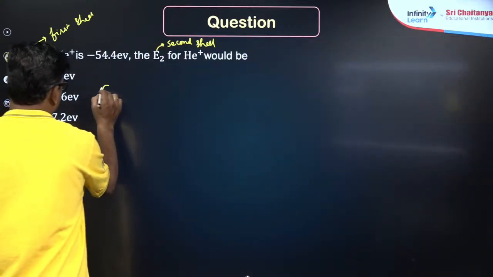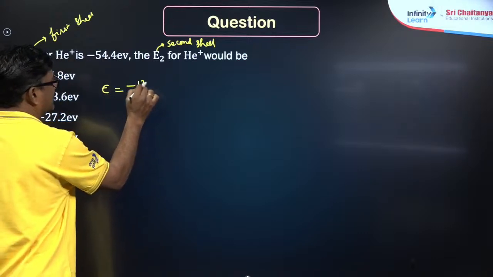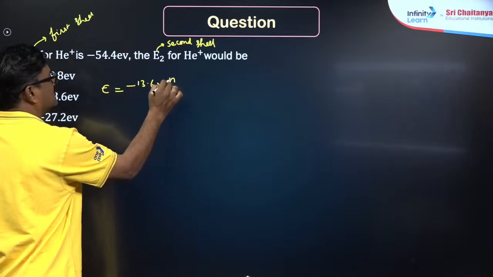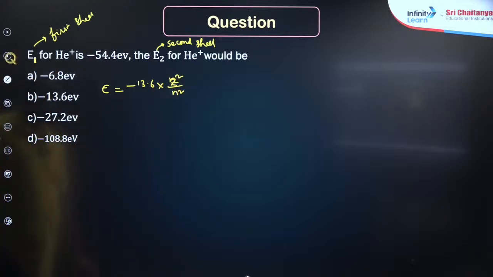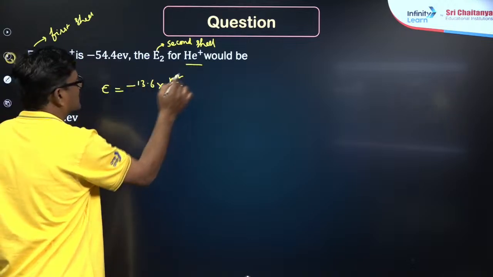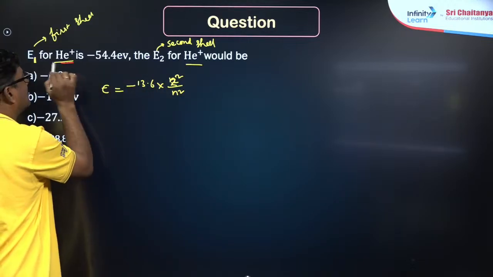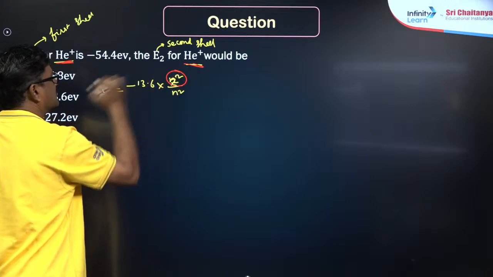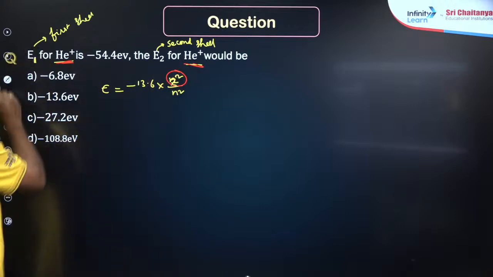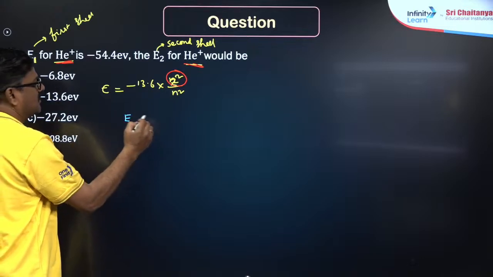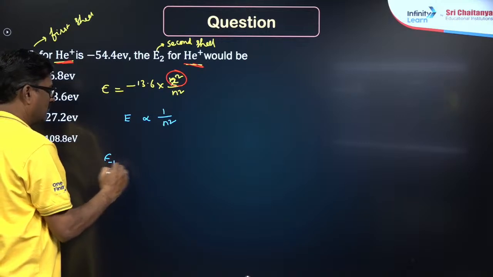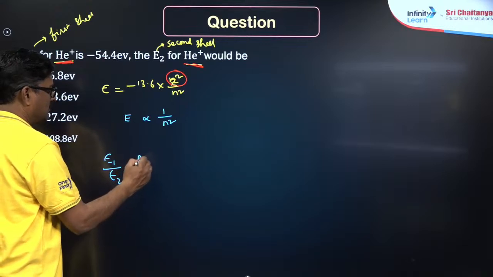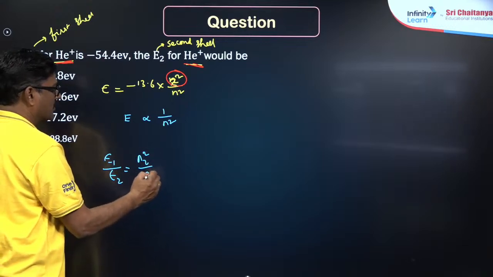Energy is equal to minus 13.6 into Z square by N square. Both are helium plus, so Z is constant. So E is inversely proportional to N square. E1 by E2 is equal to N2 square by N1 square.